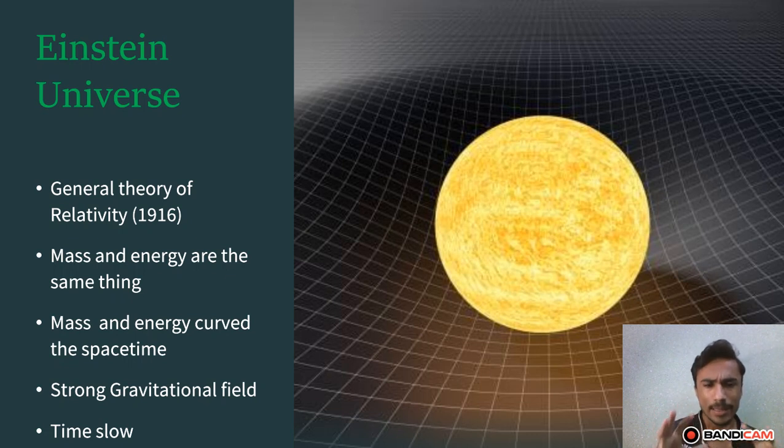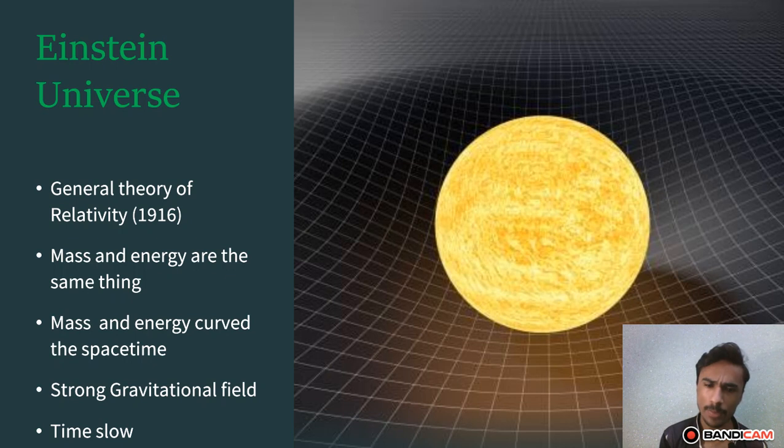The general theory of relativity explains gravity from a new perspective. According to it, mass and energy warp the fabric of space-time. You can see from this picture that the sun warps its surroundings. The theory says that when mass and energy combine together, they warp the fabric of space-time, and every planet then orbits the sun. That was the basic idea of the general theory of relativity.